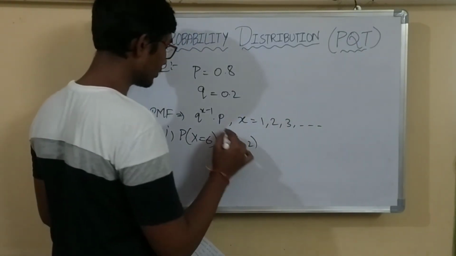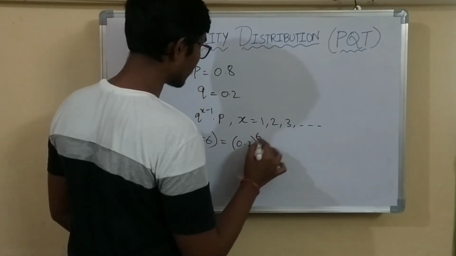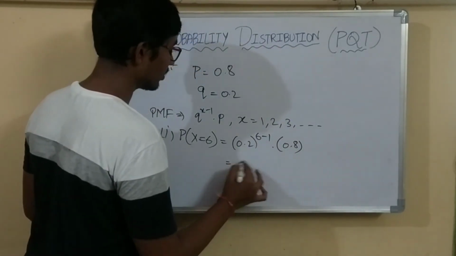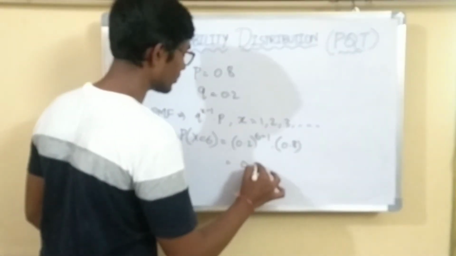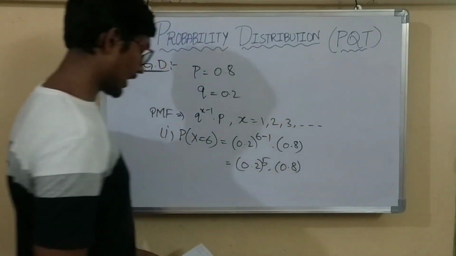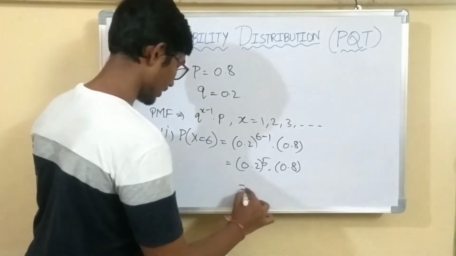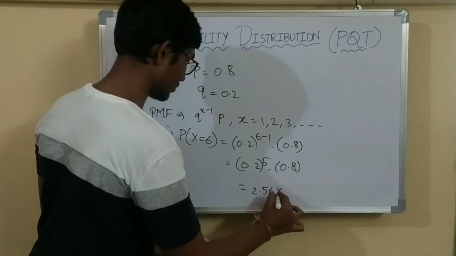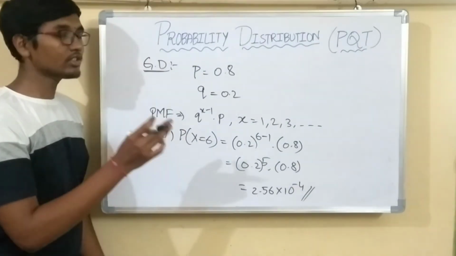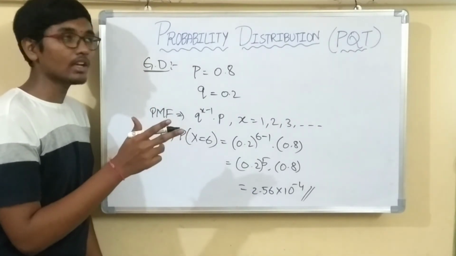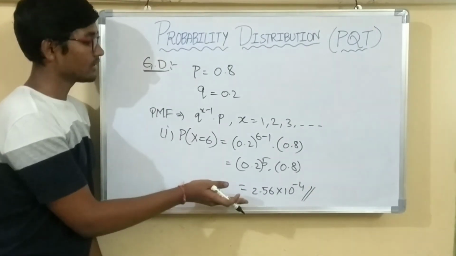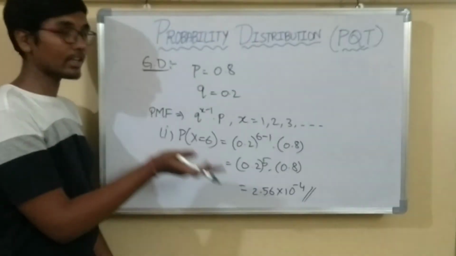So 0.2 whole power 6 minus 1 into 0.8. So 6 minus 1 is 5, so 0.2 whole power 5 into 0.8. The answer I have calculated before itself. It is 2.56 into 10 power minus 4. This is the probability to hit the target at the 6th attempt.